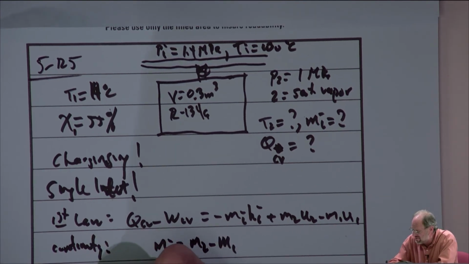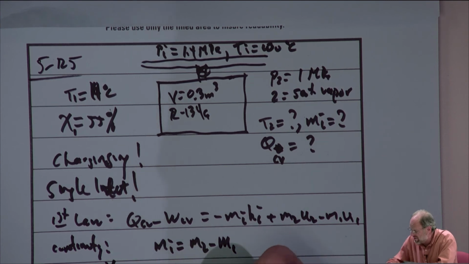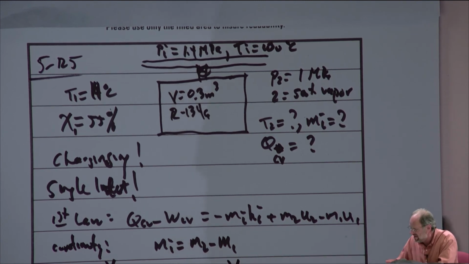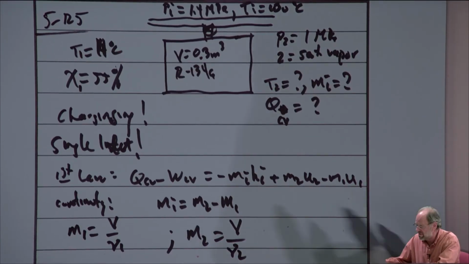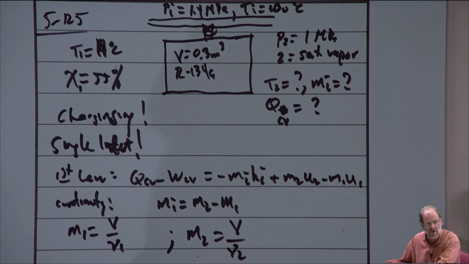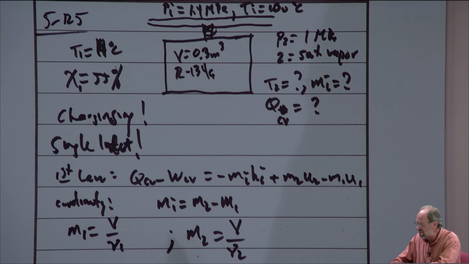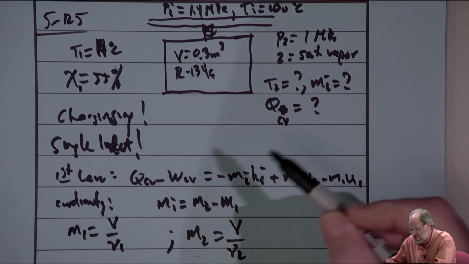We know that the initial mass is just the volume over the initial specific volume. And we know that the final mass, since it's a rigid tank, is that same volume but now divided by the final specific volume. So that's something very common for these types of problems, just to find this relationship between volume and specific volume in order to get the mass. But we do this not to get the inlet mass, right? We do it to get the initial mass or the final mass. You have to take the difference between the two in the continuity equation to solve for the inlet mass. But nonetheless, at least we see that we can find all this. So let me start putting little check marks here.